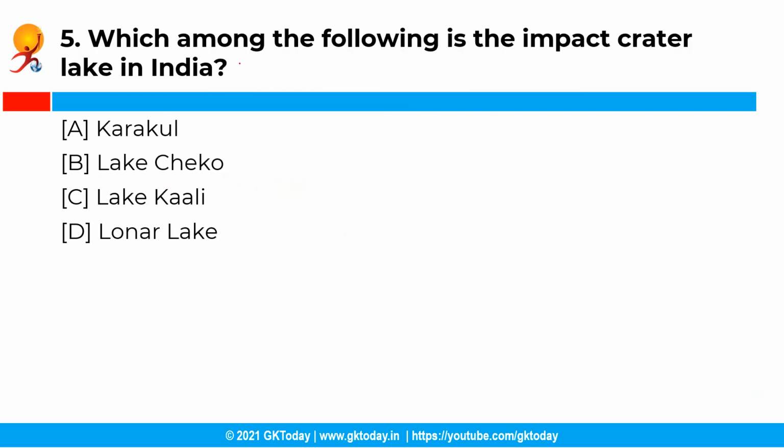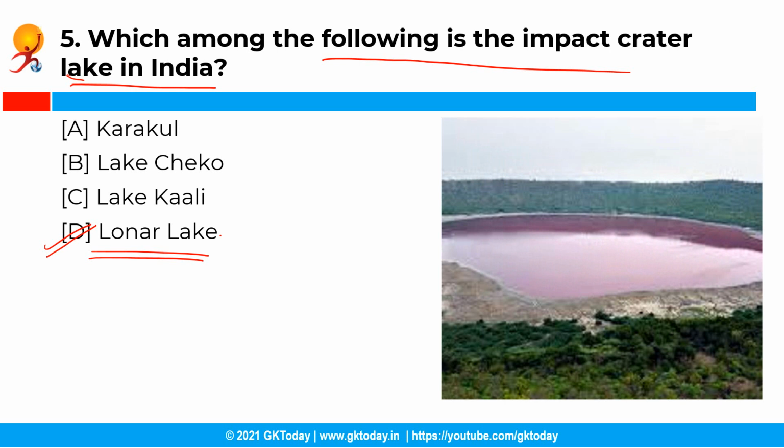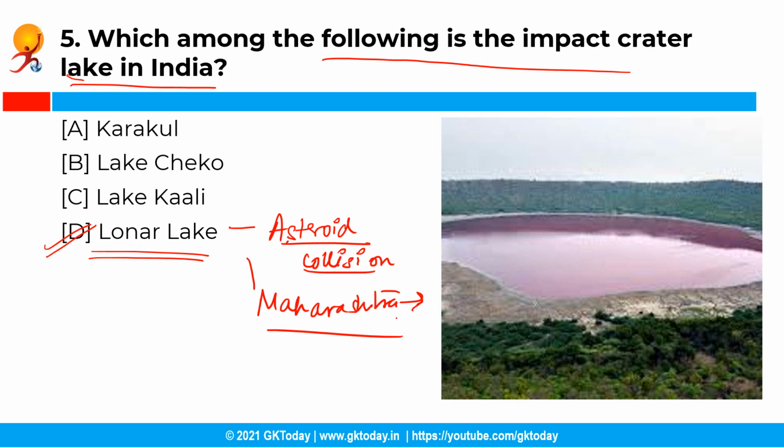So which among the following is the impact crater lake in India? Now you have the following options and the correct answer is option D, that is Lonar Lake. See, impact crater lakes are lakes formed by the depression caused by the impact of the crater, and they are also known as annular lake. And the water in the annular lake is shaped like a ring, and Lonar Lake was created by an asteroid collision. So it is an impact crater lake in Maharashtra, that is in India.